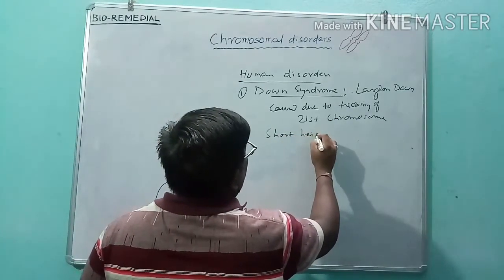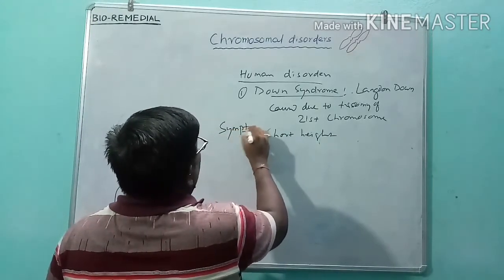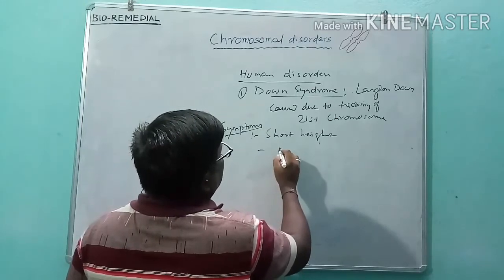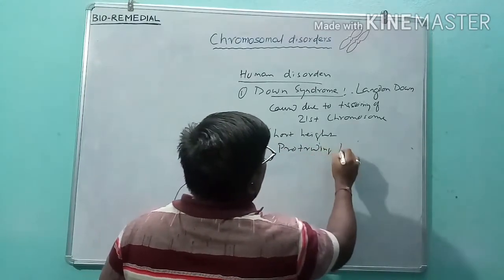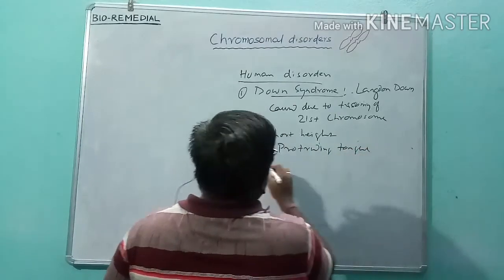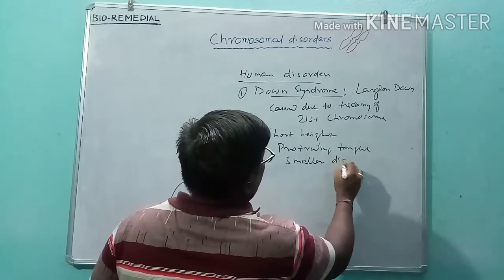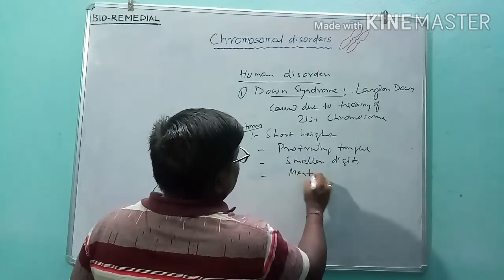We can write down the symptoms of this disorder: short height, then protruding tongue, then smaller digits, then finally mental retardedness.